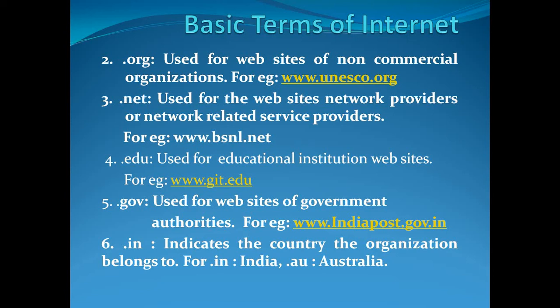And then we have country indicator. .in represents India. .au represents, for example, Australia. .uk represents United Kingdom. .us represents USA. Country indicator is the indicator which tells you to which country the website belongs to. If it is rcub.ac.in, it means RCUB belongs to India. So country indicator tells you to which country the website belongs to.